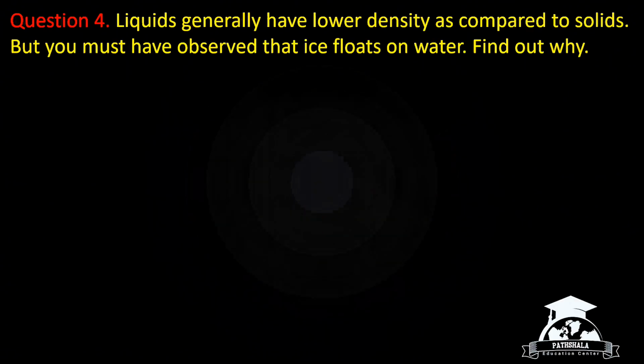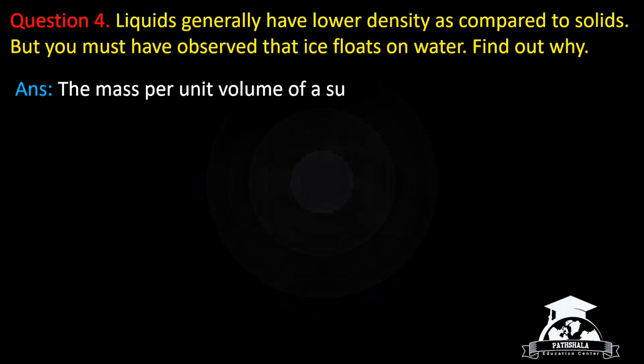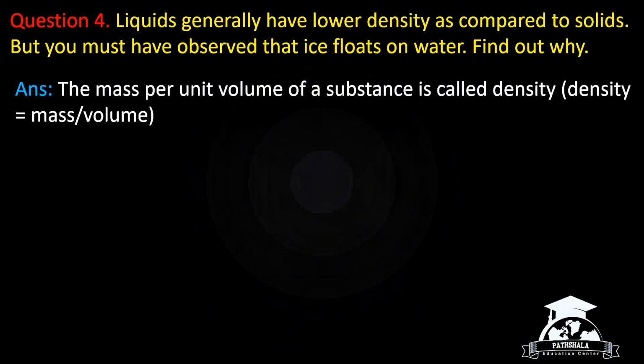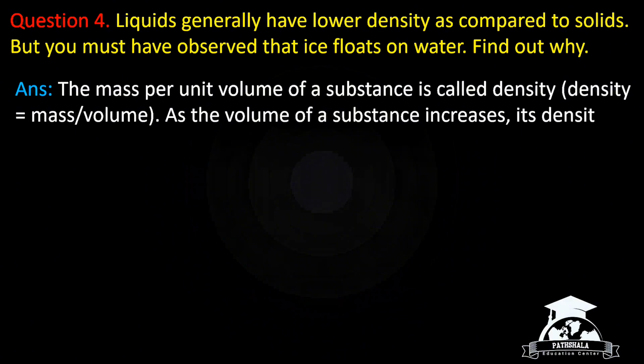Question number four. Liquids generally have lower density as compared to solids, but you must have observed that ice floats on water. Find out why. Answer: The mass per unit volume of a substance is called density. Density equals mass by volume. As the volume of a substance increases, its density decreases.